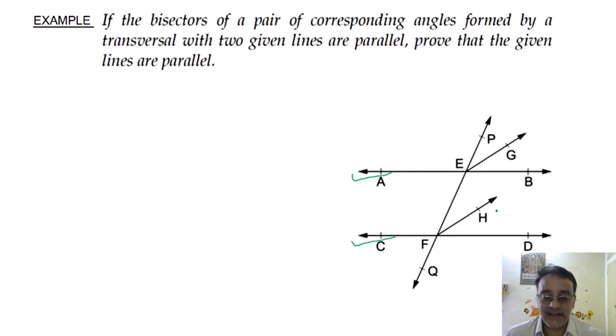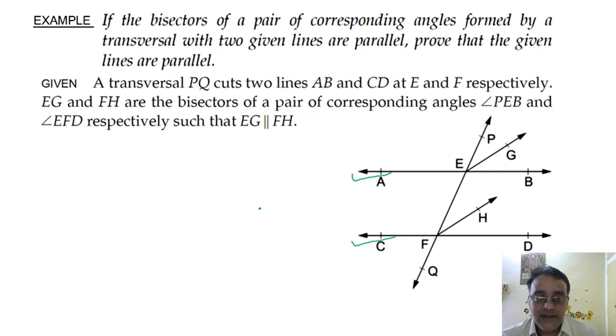What is given, is that clear to all of you? Yes, sir. In the question it is given that EG and FH are parallel, and we have to prove that AB is parallel to CD. Okay, we'll start with the given. A transversal PQ cuts two lines AB and CD at points E and F respectively. EG and FH are the bisectors of a pair of corresponding angles, that is PEB and EFD, such that EG is parallel to FH.